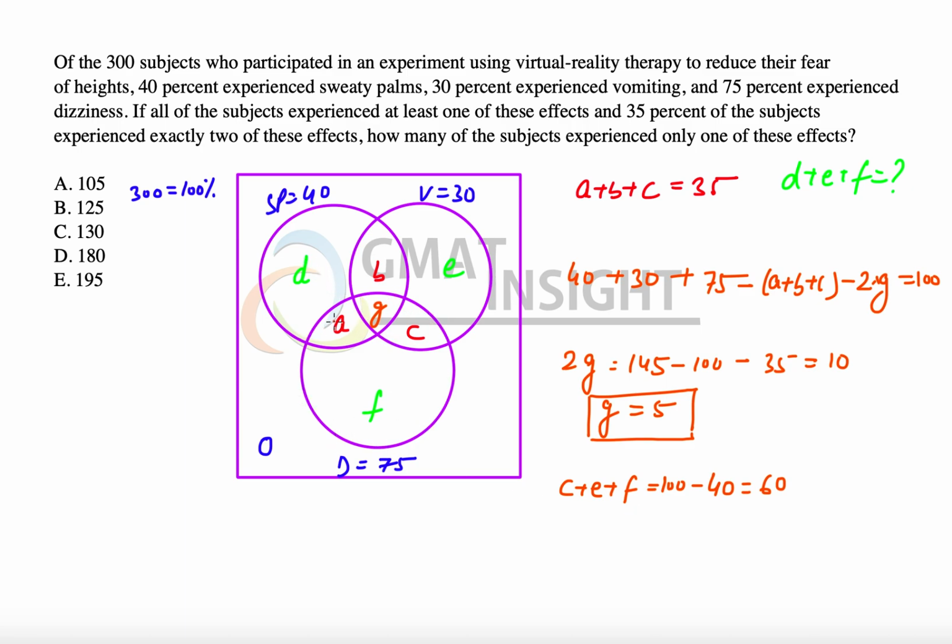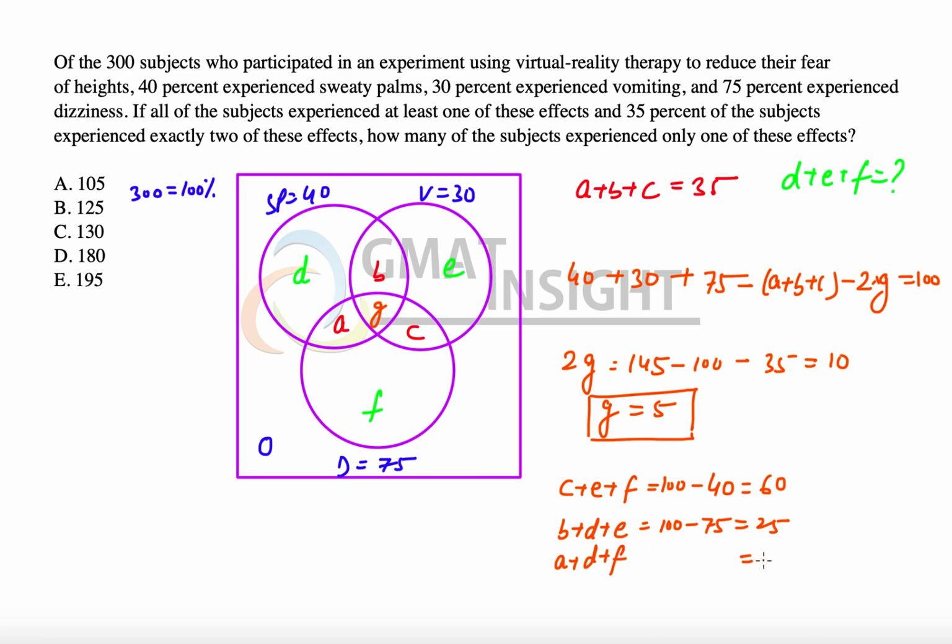This circle is 75. That means every value outside the circle will be 100 minus 75, which is 25. And outside the circle, we have D, B, and E. That means we can say B plus D plus E is equal to 100 minus 75, which is 25. Similarly, this complete circle is 30. That means everything outside this should be 70. Outside this, we have these three variables, A plus D plus F. A plus D plus F is equal to 70.